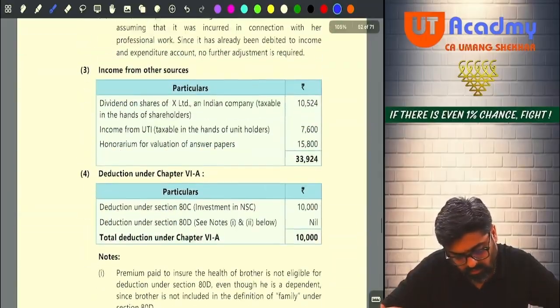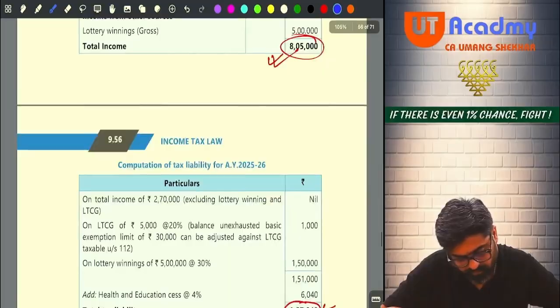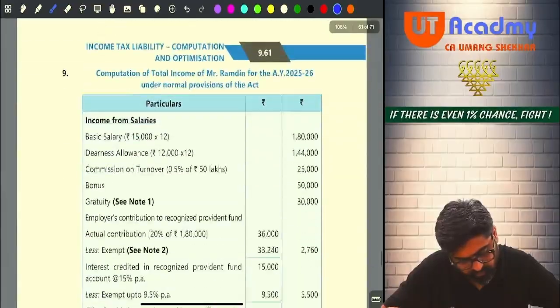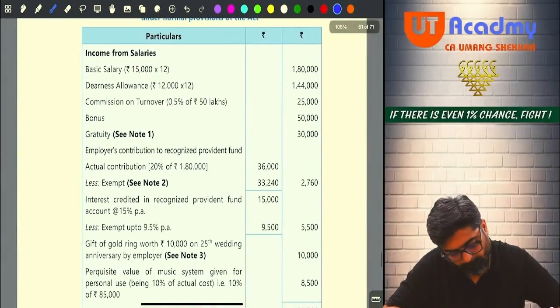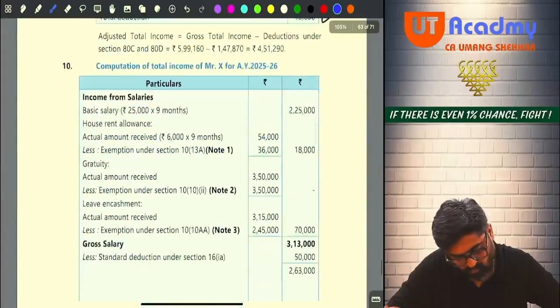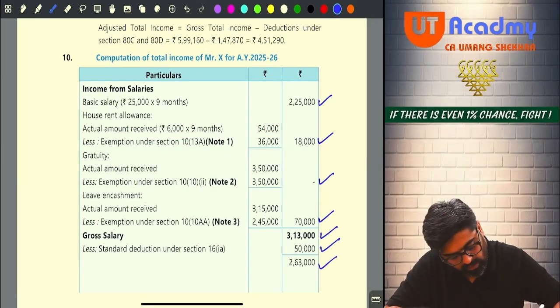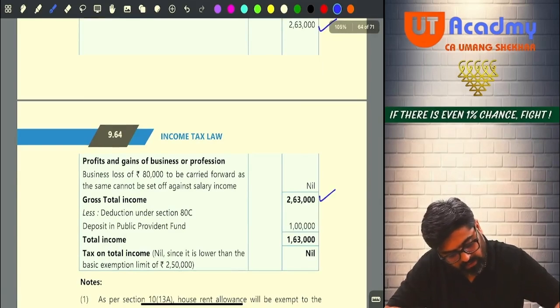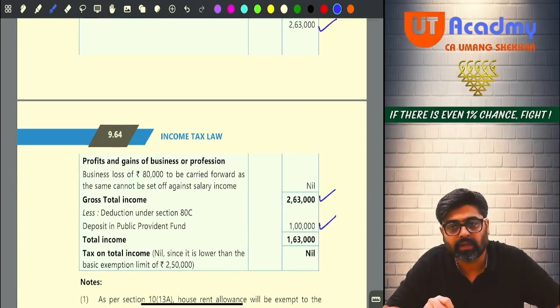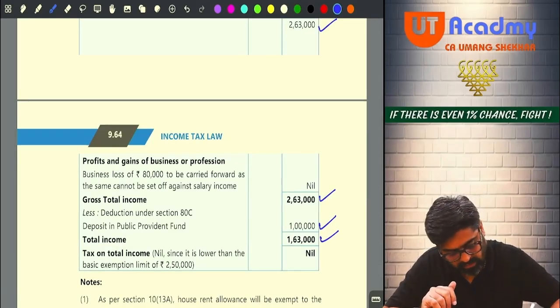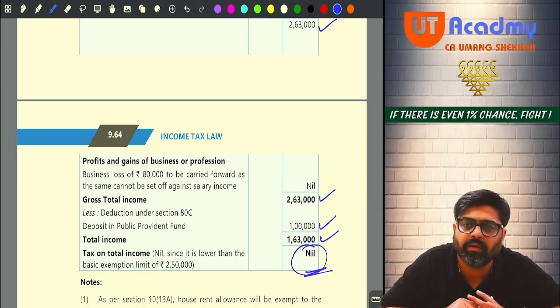This was which question? Question number 10, no? 2,25,000, 18,000, nil, 70,000, 3,13,000, 50,000, 2,63,000. Then from 2,63,000, 1 lakh rupees is what? 1 lakh rupees is the 80C deduction. 1,63,000 total income. And what is the tax? Nil. Since the total income is less than the basic exemption limit, the tax liability will be nil.